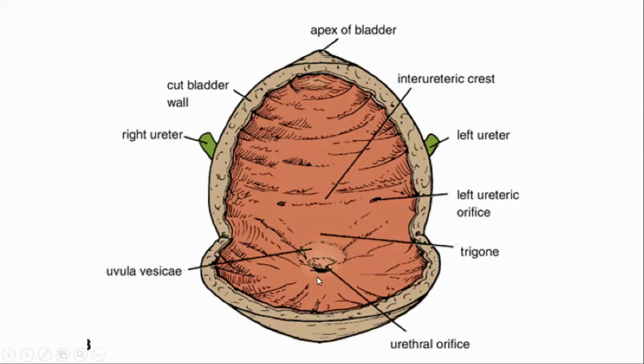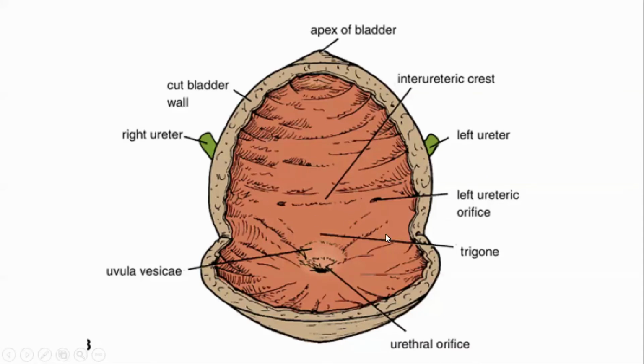This is the internal urethral orifice, and this is the uvula vesicae, the elevation produced by the median lobe of the prostate. Normally it is produced by the median lobe of the prostate, but during benign enlargement of the prostate, this uvula vesicae enlarges and lies just over the internal urethral orifice.